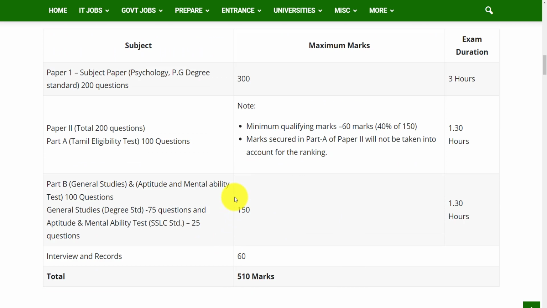There will be two papers in the question paper, and paper 1 is the subject paper, which is psychology, and it is of PG degree standard, and there will be 200 questions and the maximum marks is 300, and the time duration for paper 1 is 3 hours.